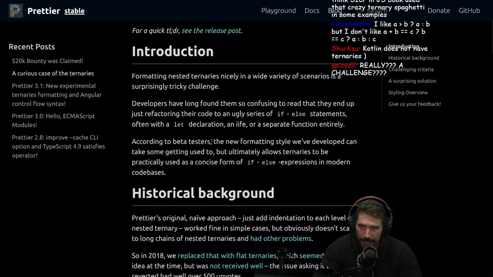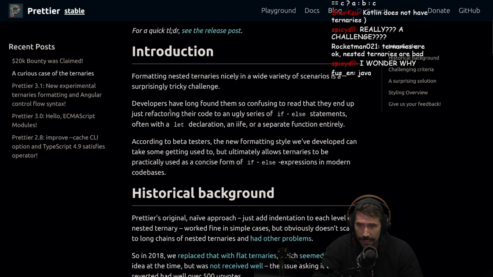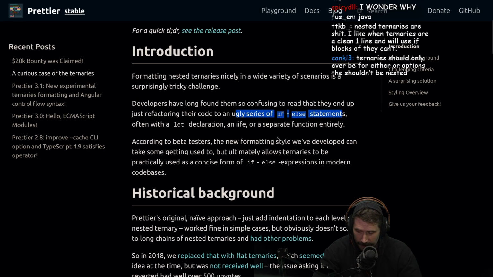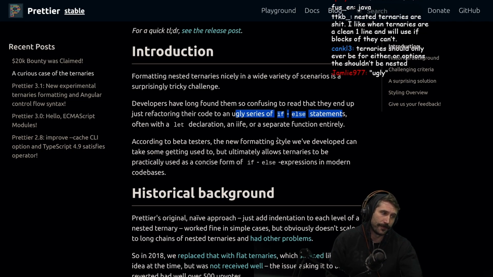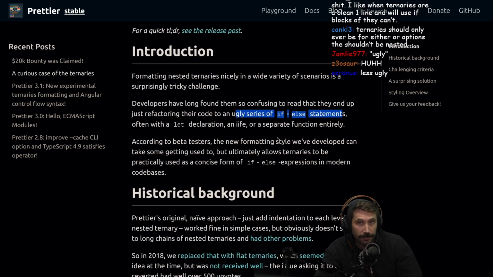All right, okay. Introduction: formatting nested ternaries nicely in a wide variety of scenarios is a surprisingly tricky challenge. Developers have long found them so confusing to read that they end up just refactoring the code into an ugly series of if-else statements. I don't know if I believe this statement. So I'm going to lean into this, okay? Is a series of if-else statements ugly compared to ternaries?